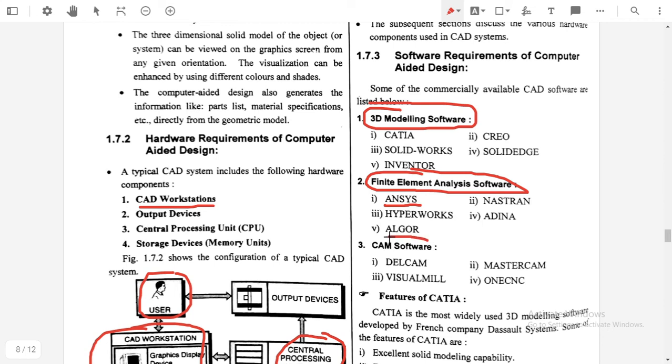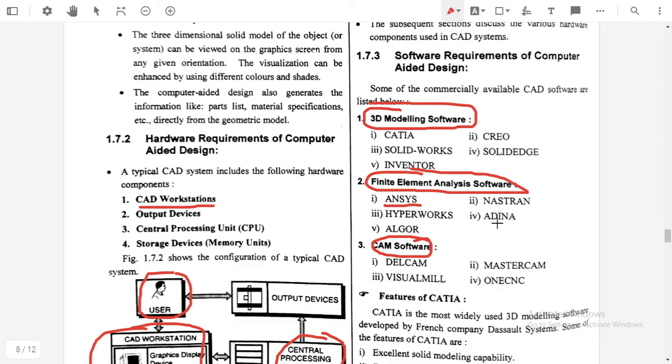Then CAM software. CAM is computer aided manufacturing. So which are the different CAM software? Delcam, Mastercam, Visual Mill and OneCNC. These are the different CAM software. Okay, so remember the names only: which are the modeling software, which are the finite element analysis software, and which are the CAM software.